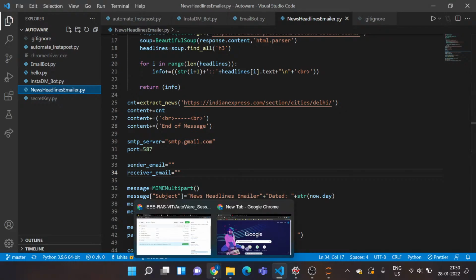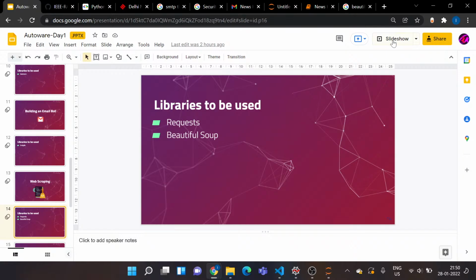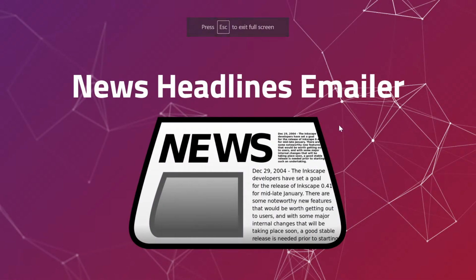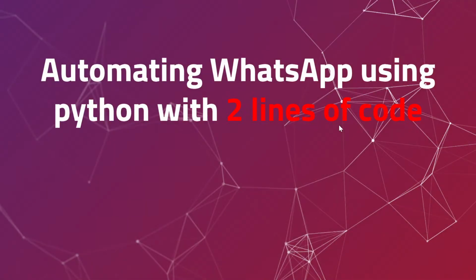Okay, let's check what's next on our list. So next, okay, news headlines email, we have done that. The last thing is automating WhatsApp using Python with 2 lines of code. I think this is the most interesting part of the session. So let's see how this could be done.